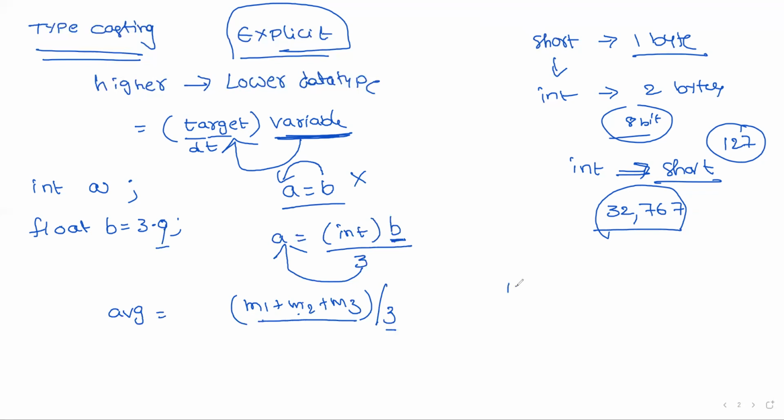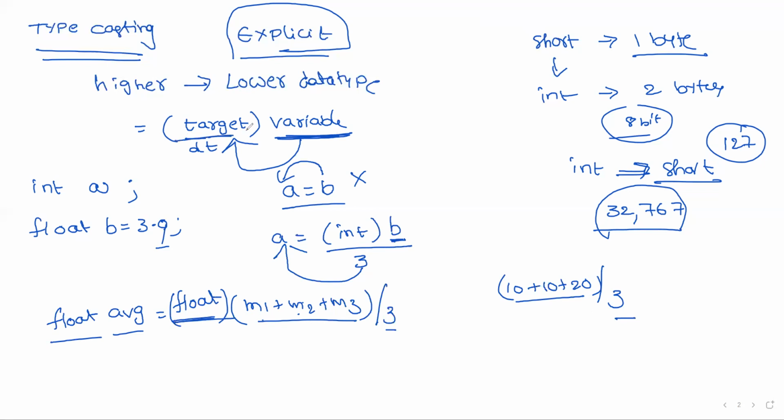If 3 is also an integer, then if the numerator is integer and the denominator is integer, compulsory, the result is also an integer. So if you are assigning like this, automatically it is assigned. For example, if you make it float, you can write the target data type here. Within the parenthesis, you have to write the target data type.